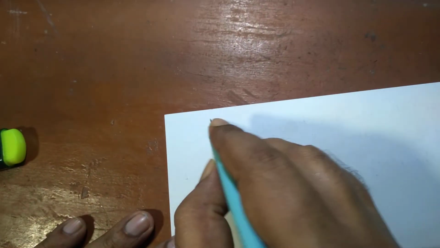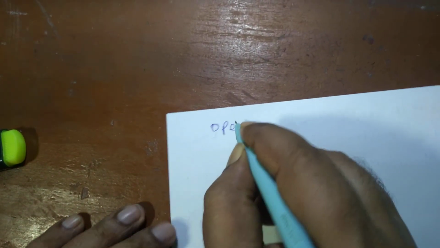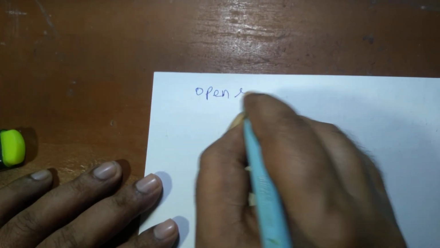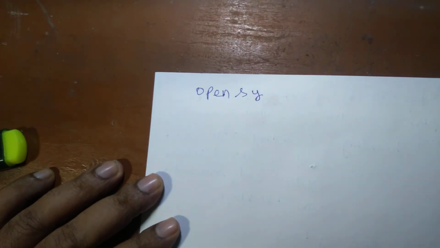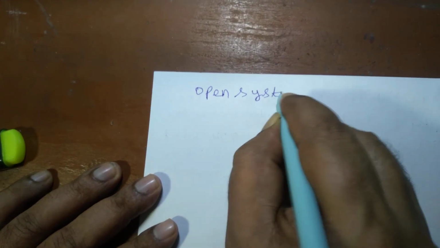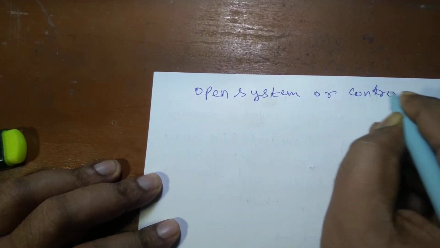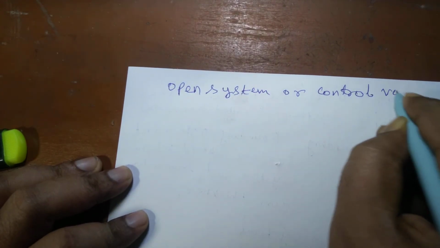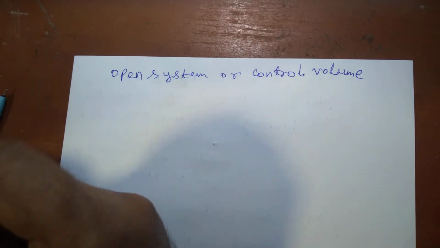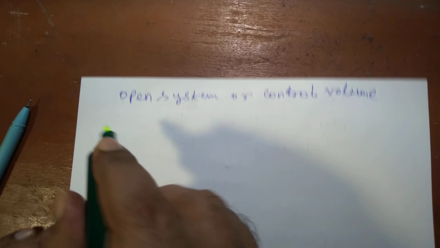So then we'll go to open system or control volume. This is another category of system, open system.